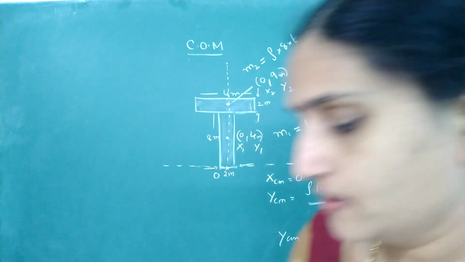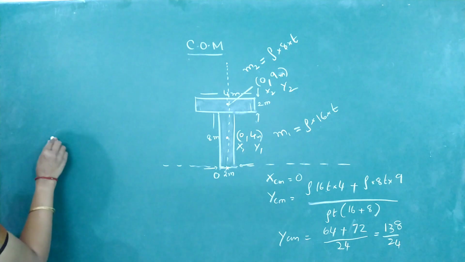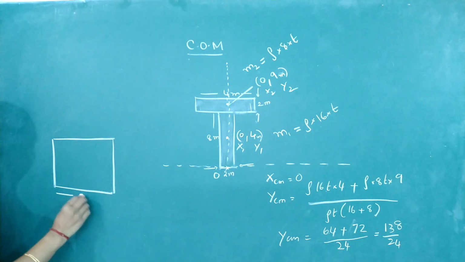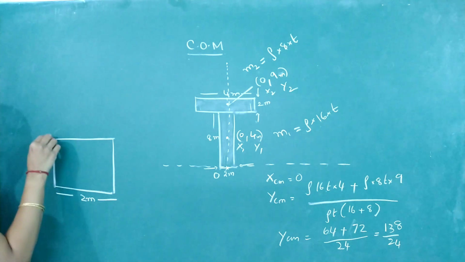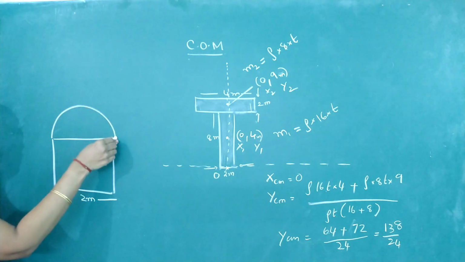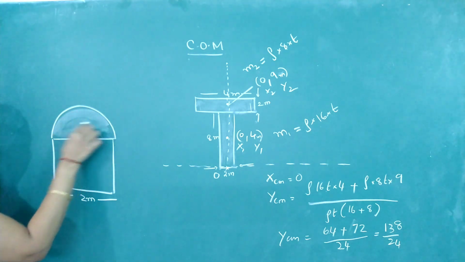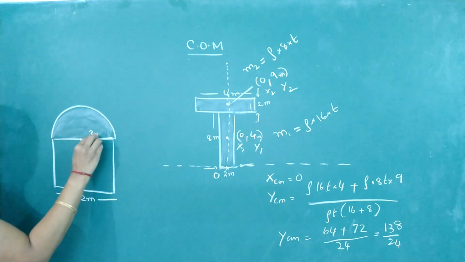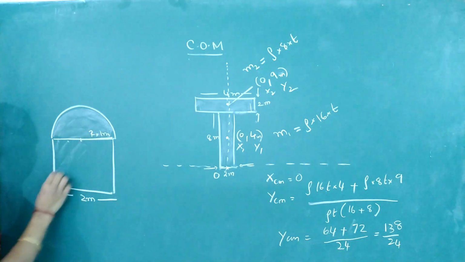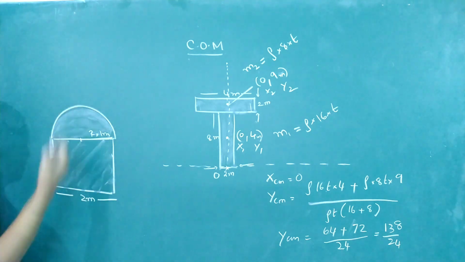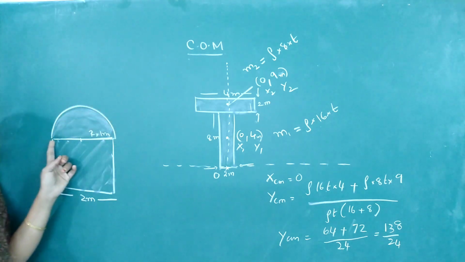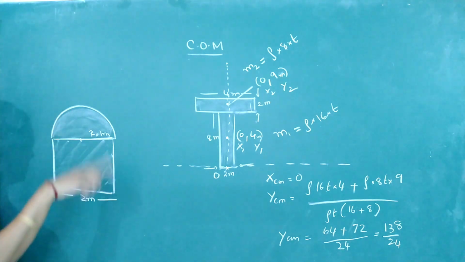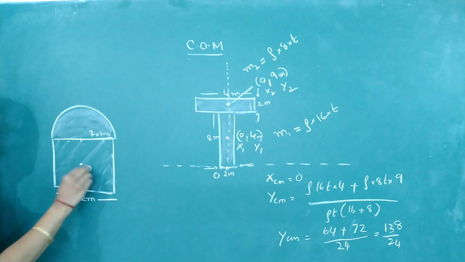Look at one more question. So they may give you a square plate, a square lamina, whose side is 2 meter. And on top of it, we are putting a semicircular disc, and its radius is also 1 meter. So one is a square lamina. On top of it, you have kept one semicircular disc which is made up of the same material. So locate the center of mass of these two objects from the point O.